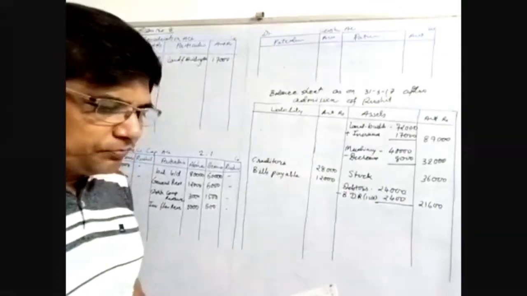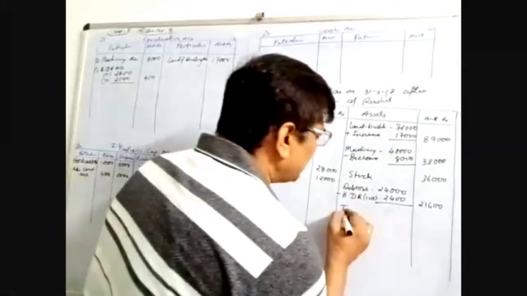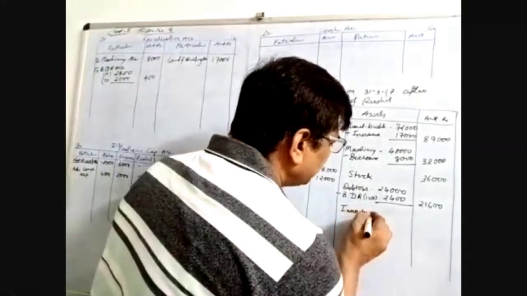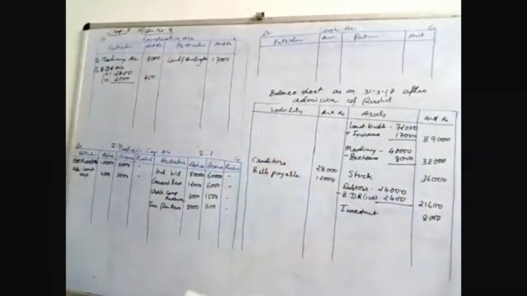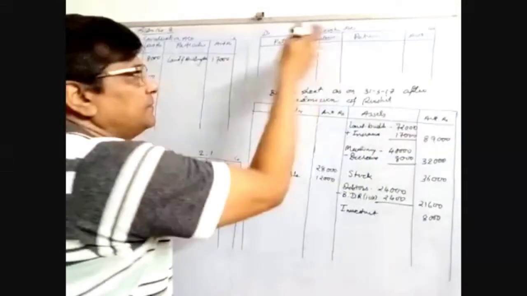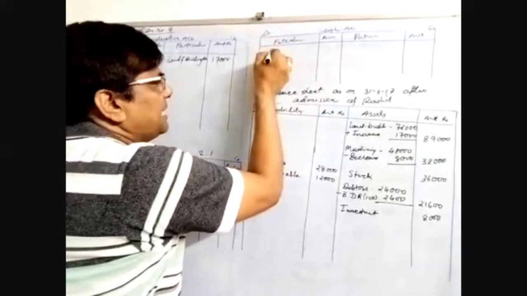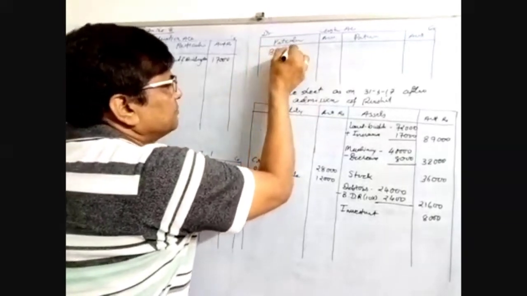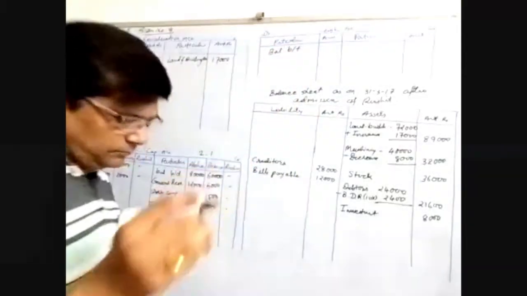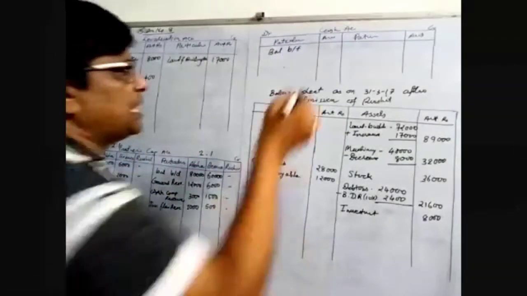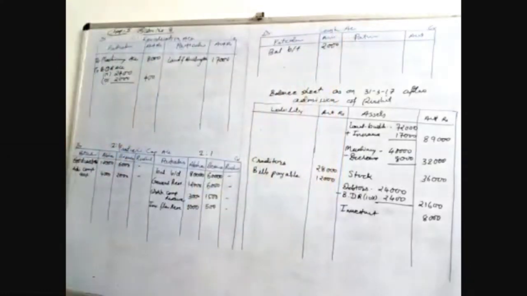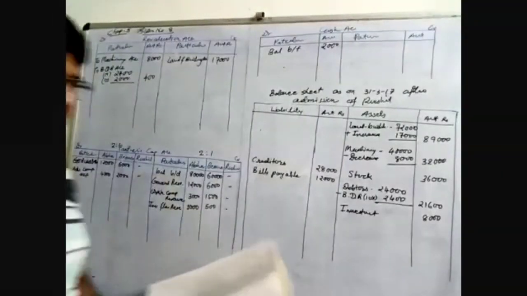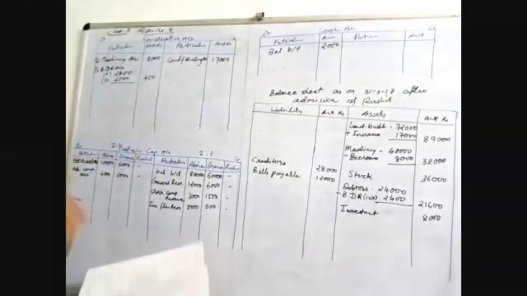Now investment. No adjustments are there in investment. No change in it, so the same you have to record here, 8,000. Cash and bank. When we have to make a cash account, you have to write the balance brought forward. The amount is 2,000. Cash balance is always debit because it is an asset. And the advertisement expenditure we have discussed and distributed among the partners.